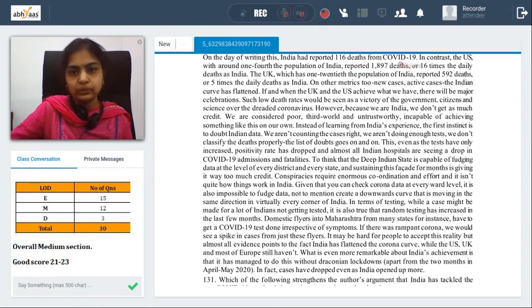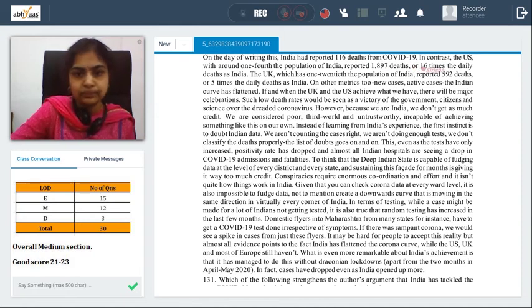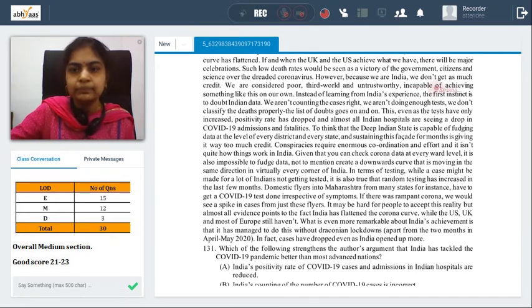On the day of writing this, India had reported 116 deaths from COVID-19. In contrast, US with around 1/4 of population of India reported 1897 deaths, etc. UK has again. On the other metrics too, new cases, active cases, Indian curve has flattened. If UK and US were to achieve what we heard, there will be major celebrations. However, because we are India, we don't get much credit. We are considered poor, third world, and untrustworthy country, incapable of achieving something like this on our own. Instead of learning from India's experience, the first instinct is to doubt Indian data.